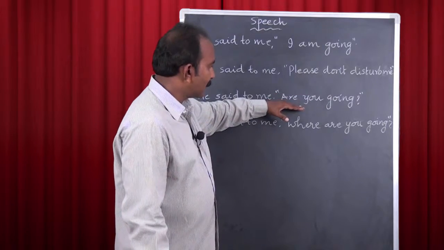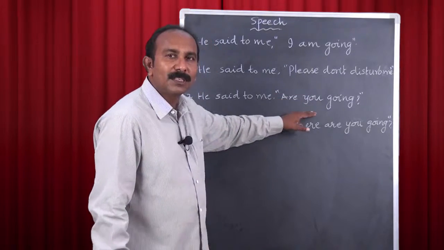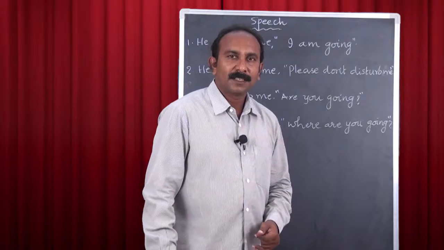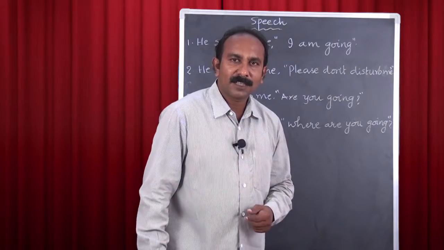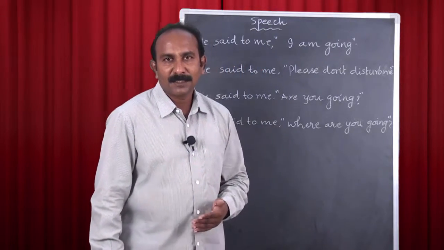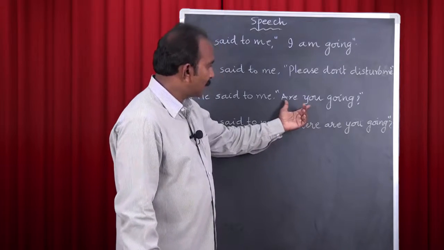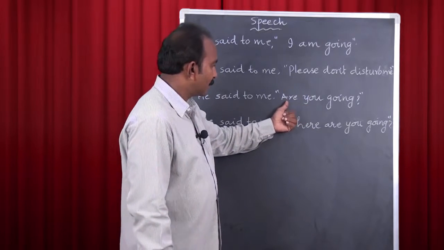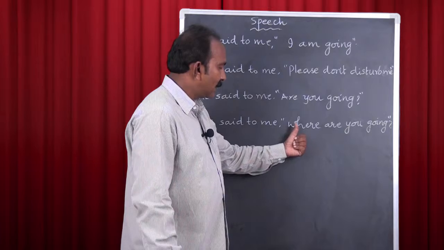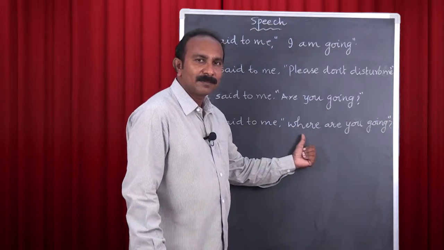And the third sentence is a question. You know that questions are of 2 types. Yes or no type questions and informative questions. Yes or no questions begin with helping verb and informative questions begin with a question words.